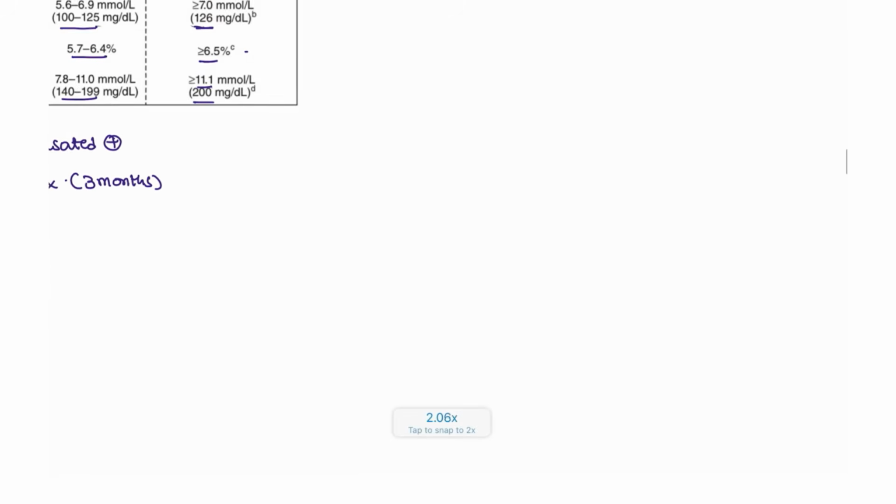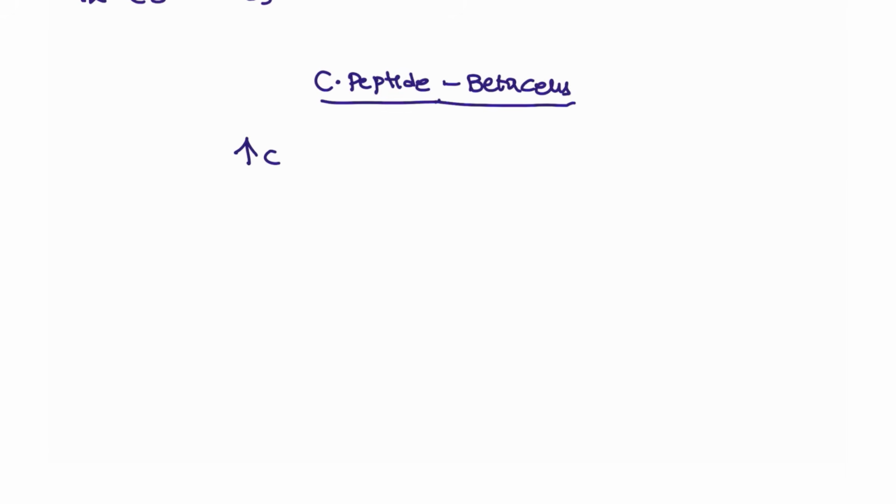Next, whenever you want to differentiate type 1 from type 2, you have to check the C peptide. C peptide is produced by the beta cells. In the blood, C peptide levels may be raised or decreased. If C peptide levels are decreased or negative, this is type 1 diabetes mellitus, because the beta cells are completely destroyed. If C peptide levels are increased, this is type 2 diabetes mellitus.